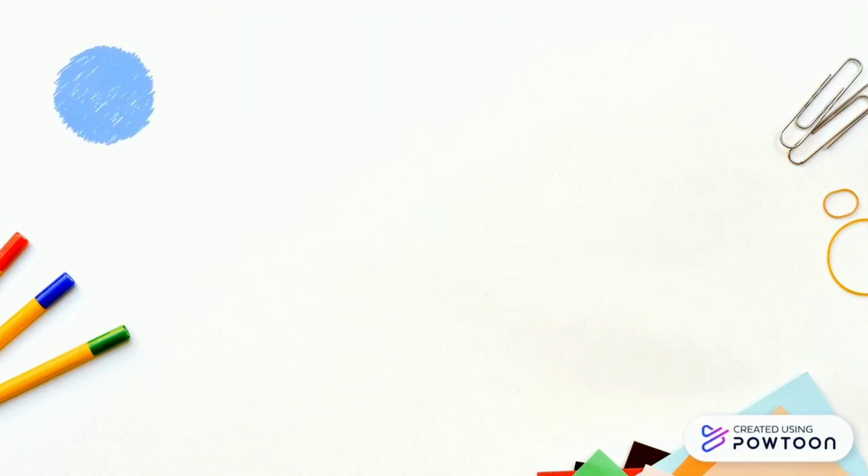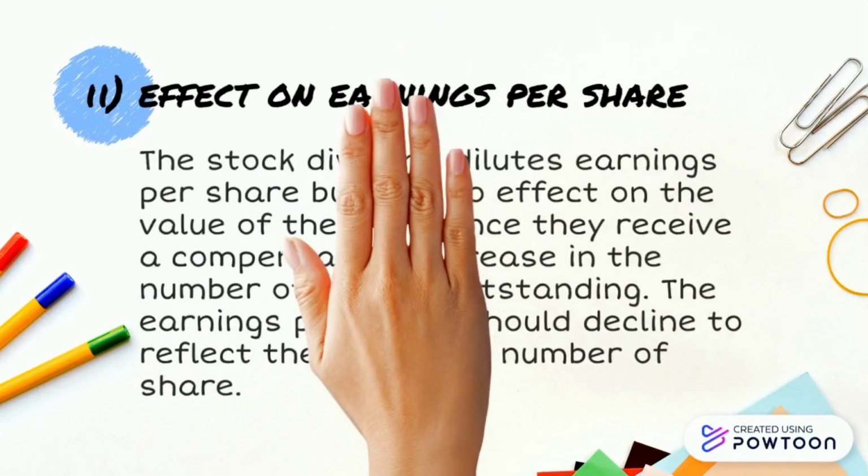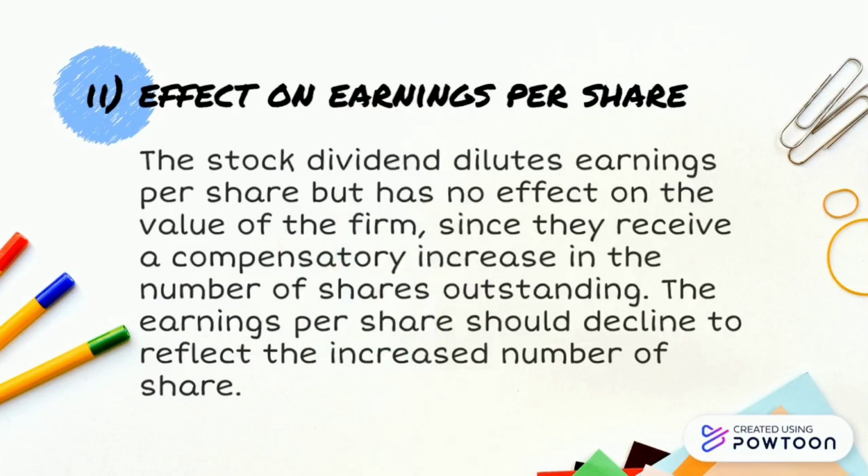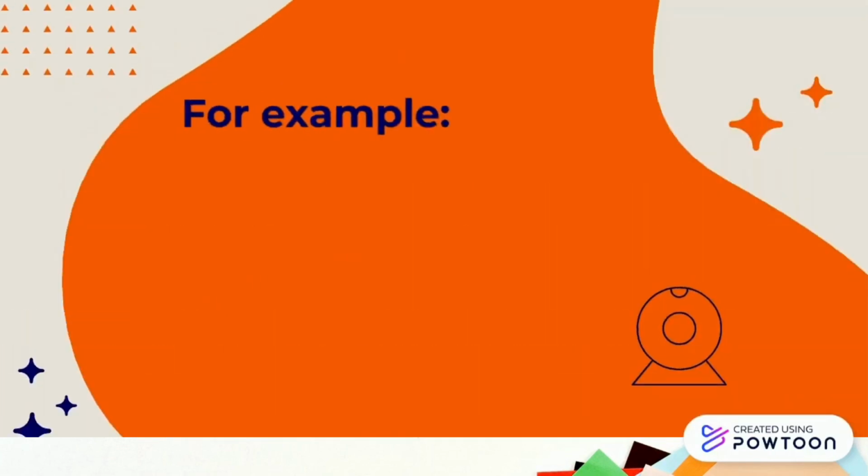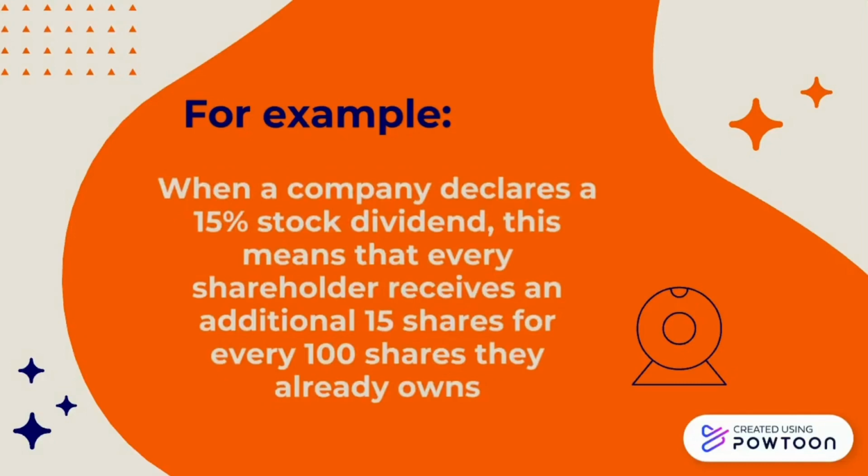Secondly, effect on earnings per share. The stock dividend dilutes earnings per share but has no effect on the value of the firm, since shareholders receive a compensatory increase in the number of shares outstanding. The earnings per share should decline to reflect the increased number of shares. For example, when a company declares a 50% stock dividend, this means that every shareholder receives an additional 50 shares for every 100 shares they already own.